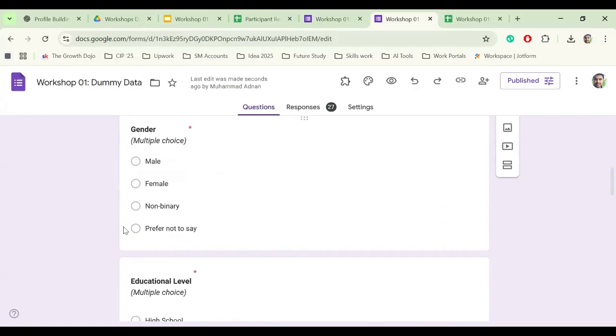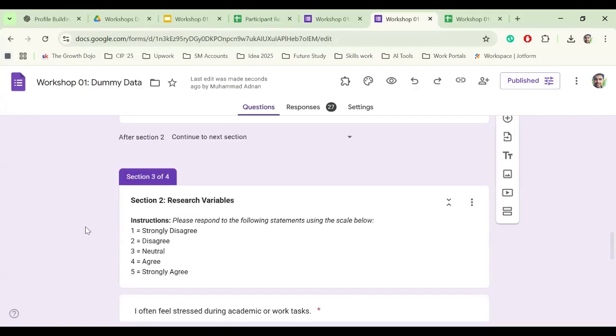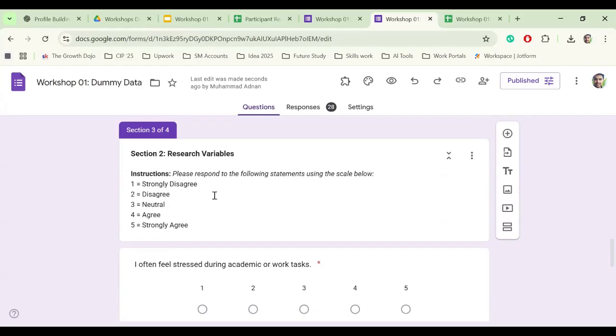So in this way, we have the demographic questions. Then we move toward our next section, the research variables. Basically, in the research variables, we use questions that we get from a scale, or we can also develop the questions according to our research objectives. First, as with the research question, we give the instructions to the participant.